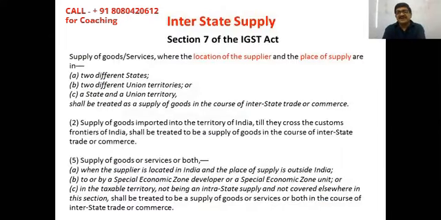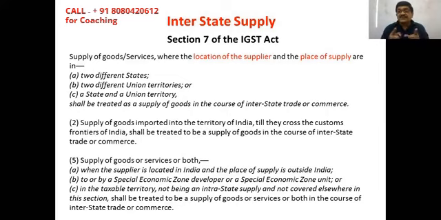So what is called interstate supply? Interstate supply, as per section 7 of the IGST Act, is supply of goods or services where the location of the supplier and the place of supply are in two different states or two different union territories or a state and union territory, then they should be treated as a supply in the course of interstate trade or commerce. So the location of the supplier is in one state or union territory, and the place where supply is being sent, that is the destination, happens to be in another state or union territory, then this will be referred to as interstate supply.